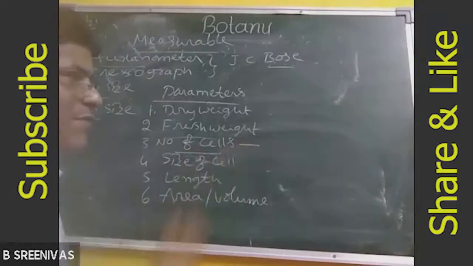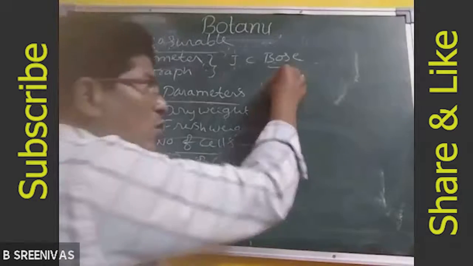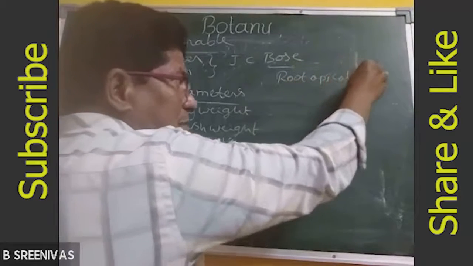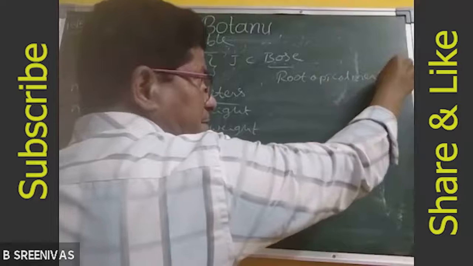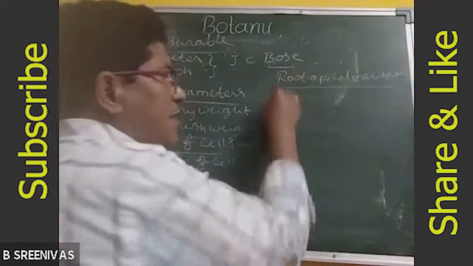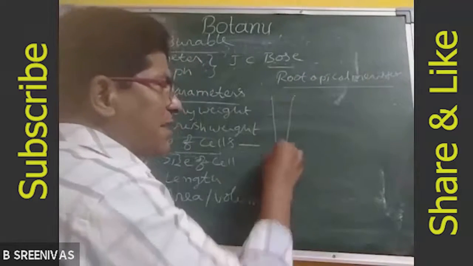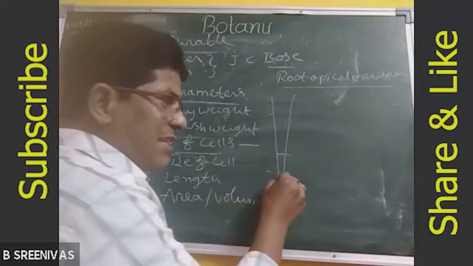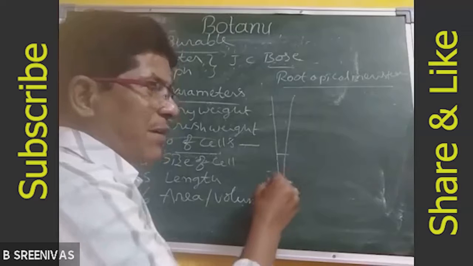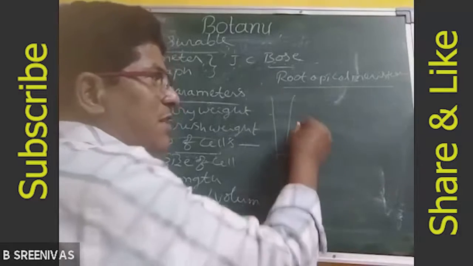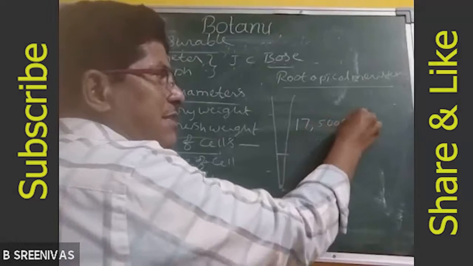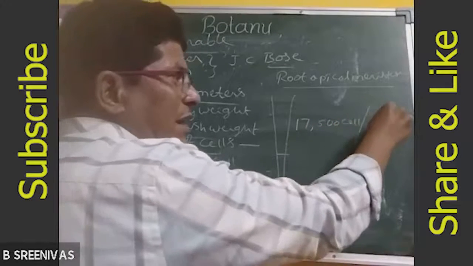So number of cells: for example, you take the root apical meristematic cells. Here in the maize plant, the root apical meristem cells divide rapidly and produce more cells. Nearly 17,500 cells are produced per hour.